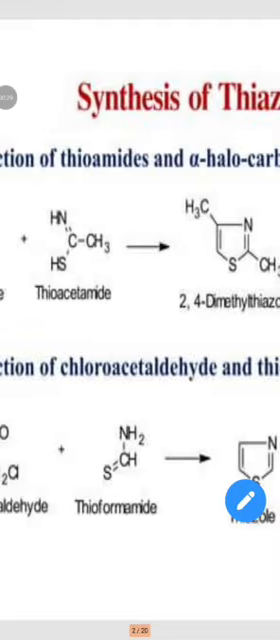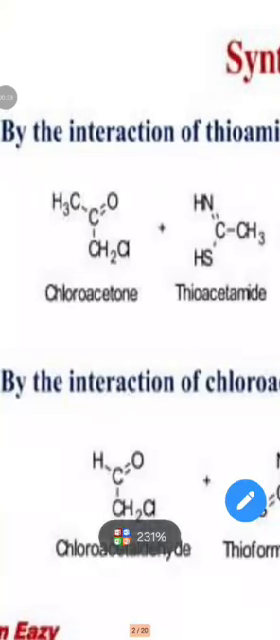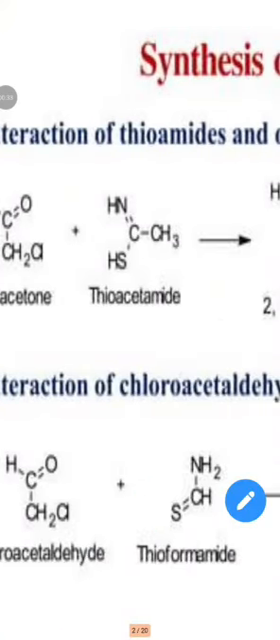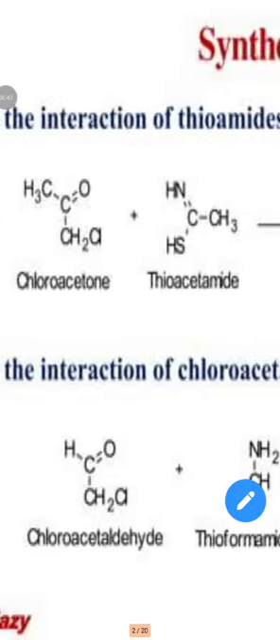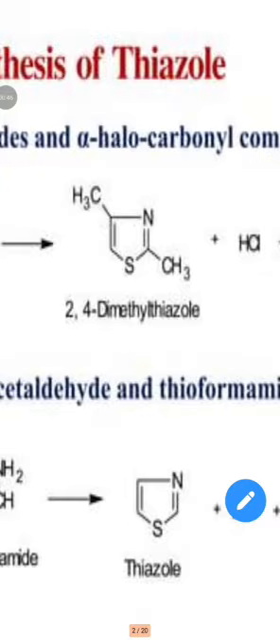Thioamide and alpha halocarbonyl compound. Chloroacetone is reacted with thioacetamide to form 2,4-dimethylthiazole. A derivative of thiazole is obtained, with a methyl group at the second position and the fourth position.